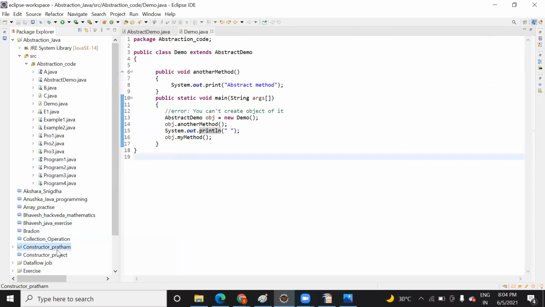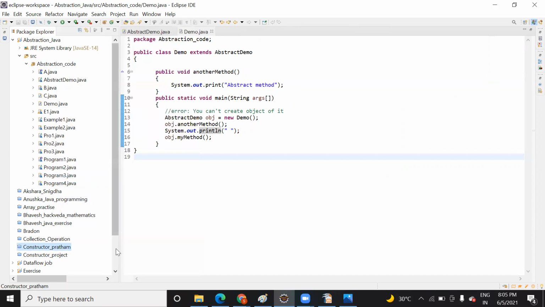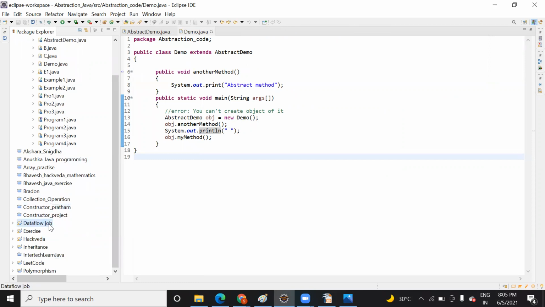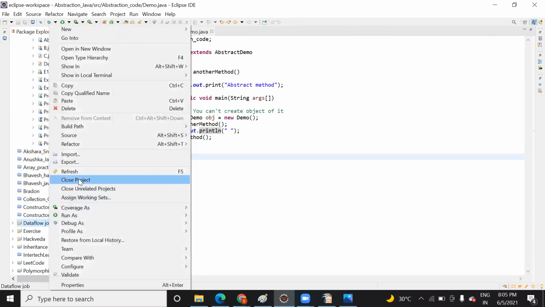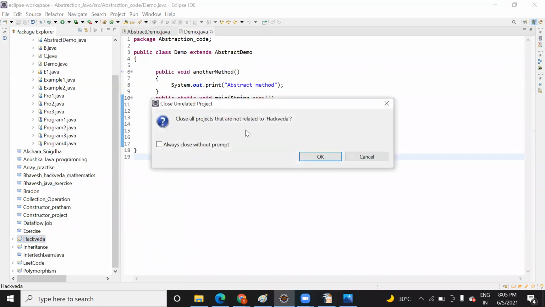Why am I closing this project? So that while running it should not give me any error. Because if all the projects are open and you try to run it, it might give you an error, or the compiler won't be able to identify which project you want to run. So you need to close all the projects before.